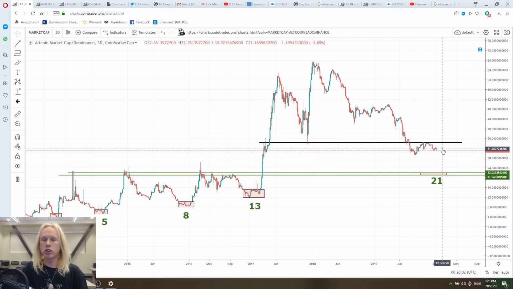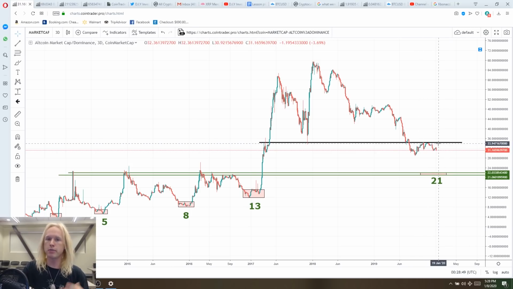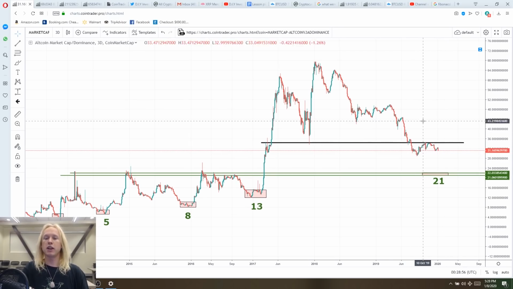Now, I think that what we could see happen is the dollar pairings inside of the altcoins will go up with Bitcoin if Bitcoin, in fact, is at its bottom and it's going up in the next cycle. That could be a potential play that I'm watching for. And another one that I'm watching for is the fact that Bitcoin could actually top out and we could see another new low, maybe to the mid 5,000s. And in that case, altcoins are only going to bleed down with it. And so realistically, I think that Bitcoin dominance is going to continue to trend up, and altcoin dominance is going to continue to trend down.